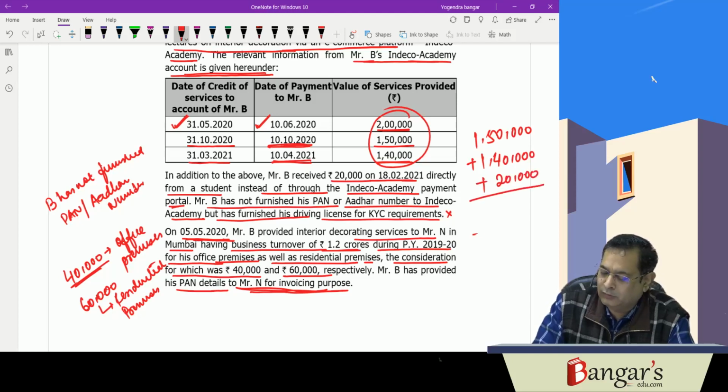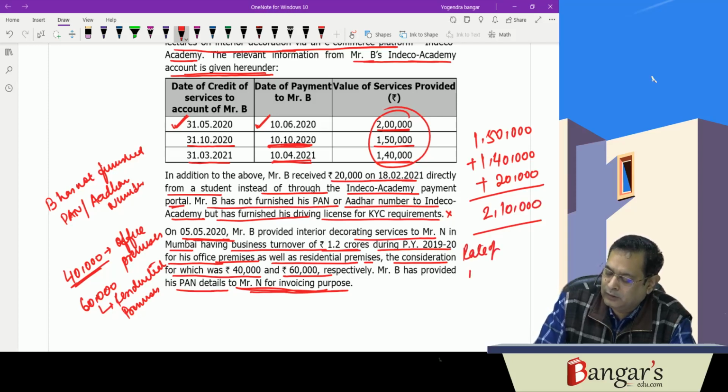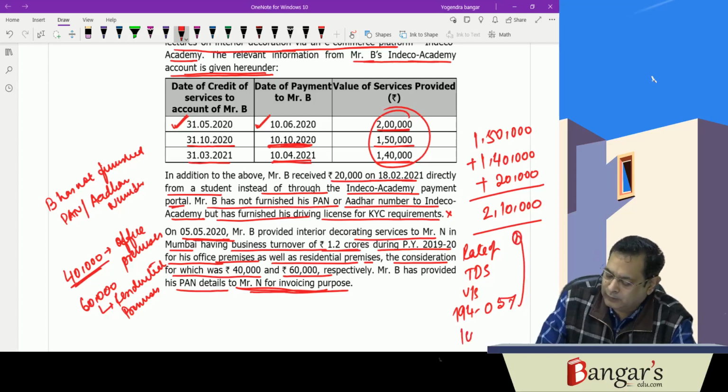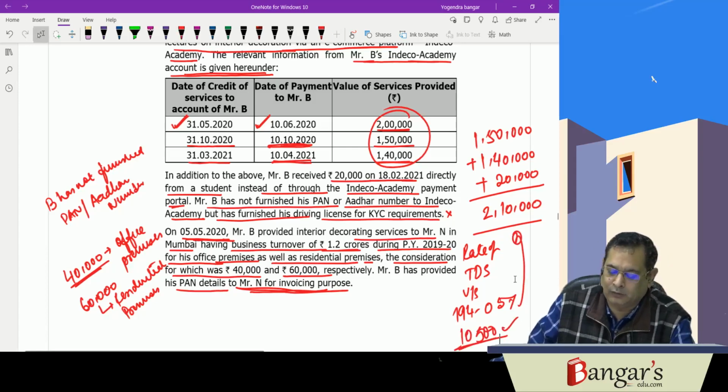So it is 190 and 210. So in this case, rate of TDS under section 194O will be 5% of 210. 2,10,000 into 5%, that works out to be 10,500 rupees because PAN has not been furnished.